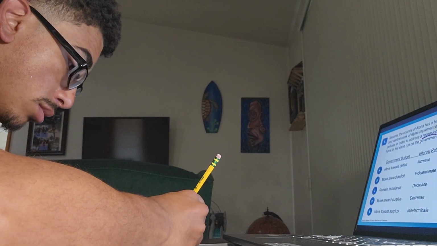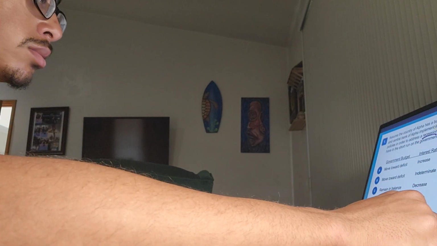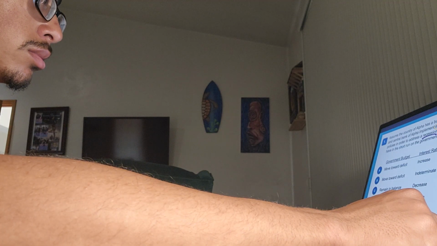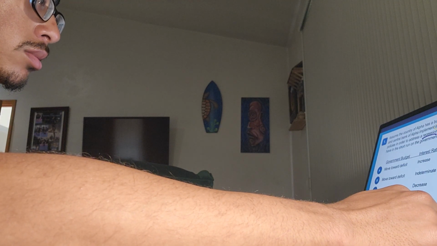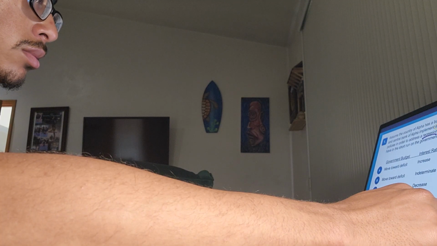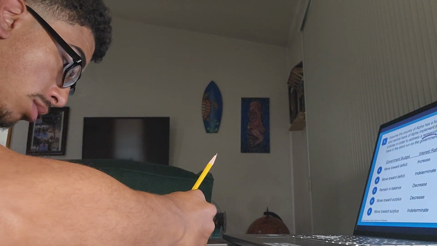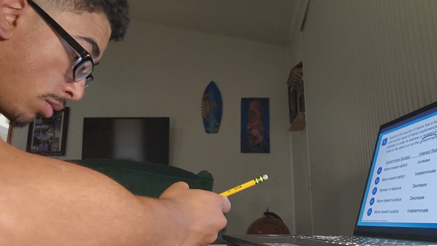So back to our columns. Expansionary fiscal policy, increased deficit, and then interest rates will increase. But remember, Alpha is also conducting monetary policy. So expansionary monetary policy has to do with the central bank of Alpha and their use of interest rates. This has no impact on the deficit. The government is not spending more money here or cutting taxes. It just has to do with interest rates. But interest rates will definitely decrease.